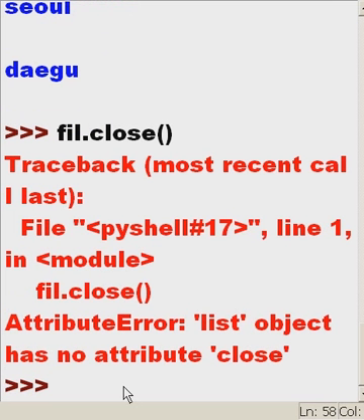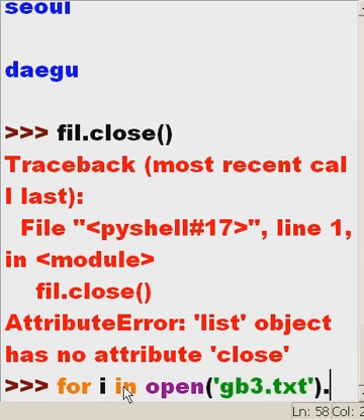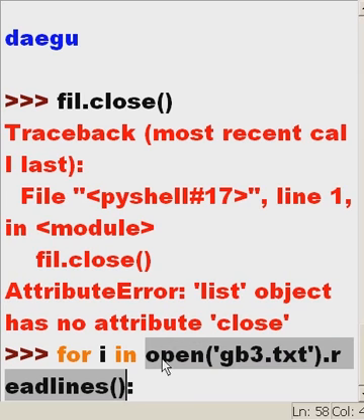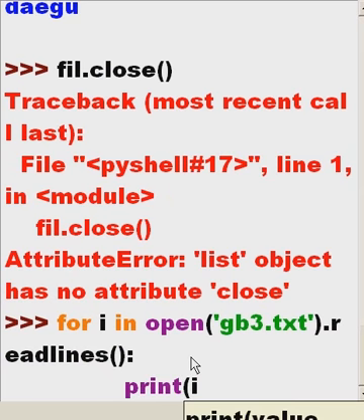All right. So what is it that you want to do that's new? For I, I want to open up the file called gb3.txt. That's the file I want to open up. And what do I want to do? I want to read the lines right out of that file. That's what I want to do. Colon. What's wrong with my keyboard today? Before, I said file equals open, readlines. Well, now I'm getting rid of that line. I'm condensing it all down into one line. For I in open this file and execute this method associated with the opening of this file, colon, and then I want you to print I, and the end of the file equals single quote.